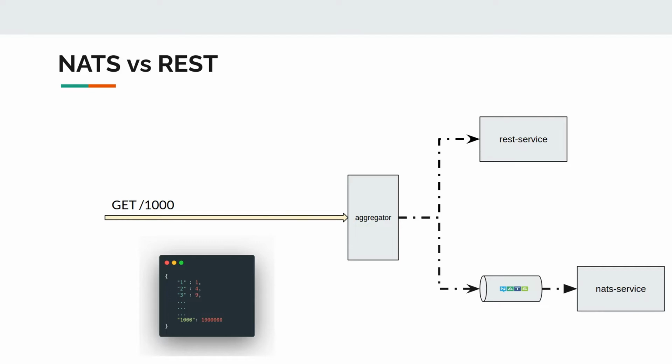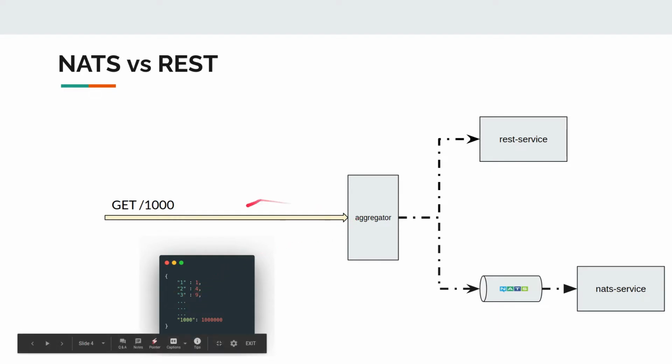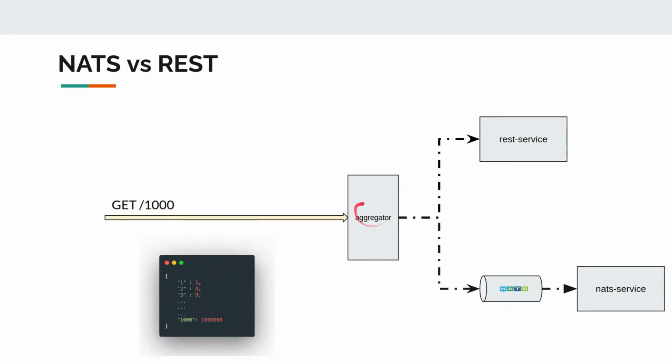Just to quickly explain, we have a client that will be sending some number to our aggregator. If the client sends 1000, it wants all the squares from 1 up to 1000. 1 is 1, 2 is 4, 3 is 9, something like this. So the client will be sending that number to the aggregator.